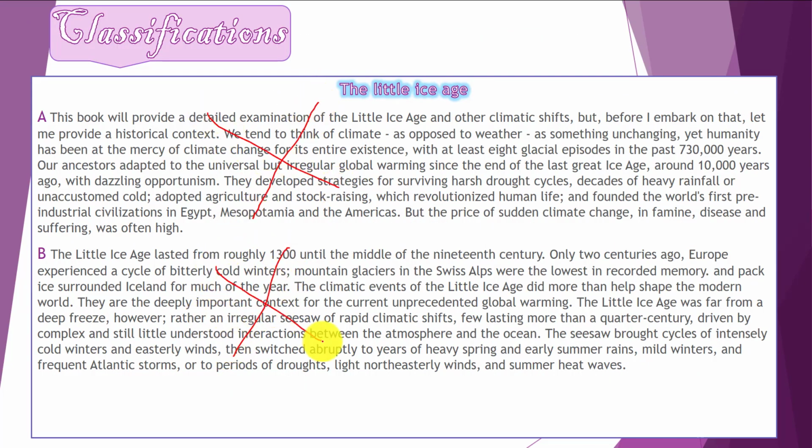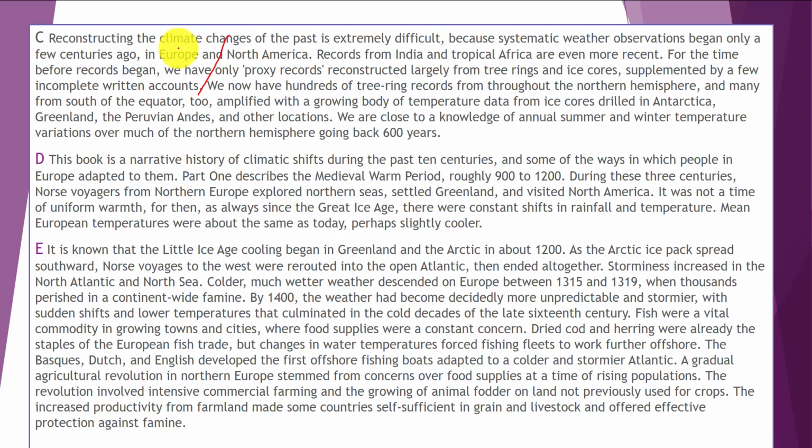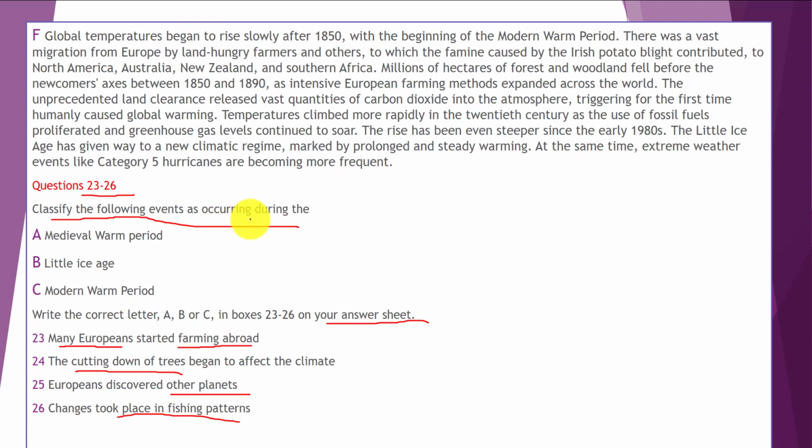We have nothing to do with paragraphs, and these three paragraphs, D, E, and F, are enough for us to answer our today's questions. You can scan and find the options: medieval warm period, Little Ice Age, modern warm period, and in the real test, because you will answer other questions as well, I'm sure that you would come across these options as well. In this session, we're going to scan and skim to find these options.